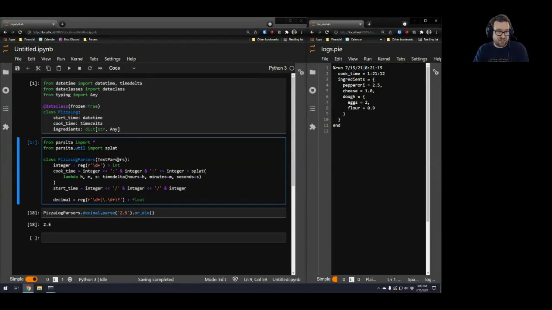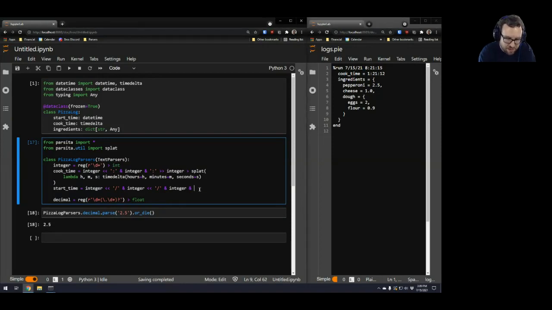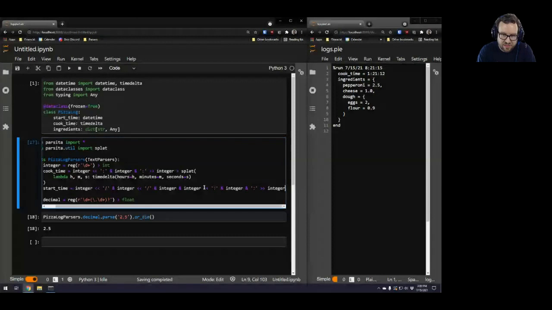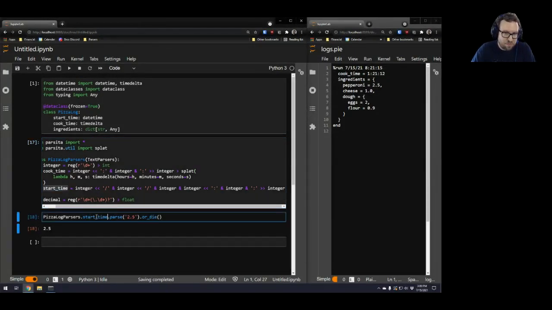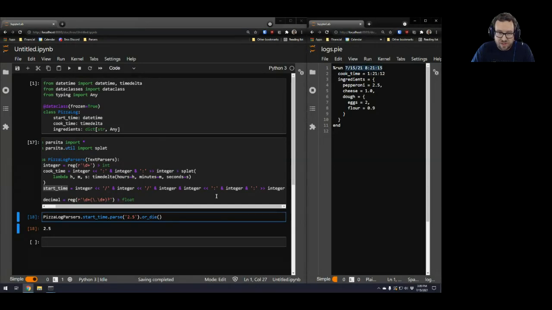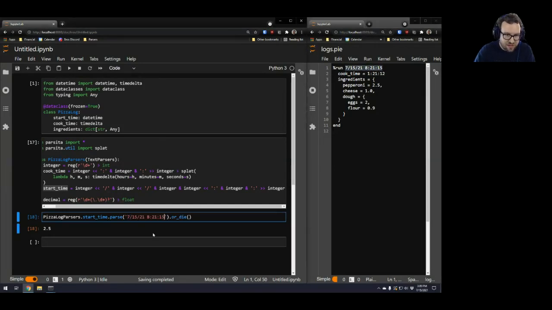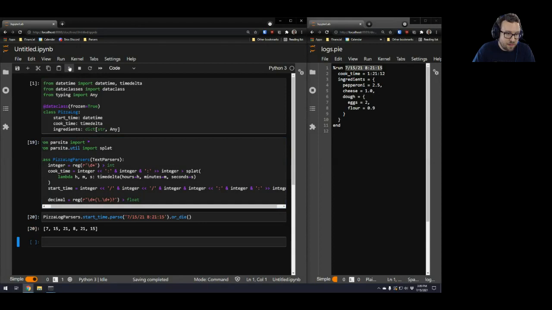And inside text parsers, white space is discarded. So I can just say it's immediately followed by another integer. And I think actually the rest of this is the same as the cook time. So let's just copy and paste this so we can save a little bit of time. And let's verify that this parser is actually parsing the start time correctly. And sure enough, it grabbed all 6 of those numbers.